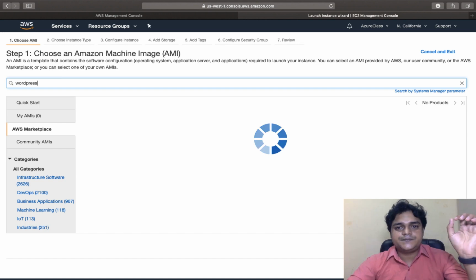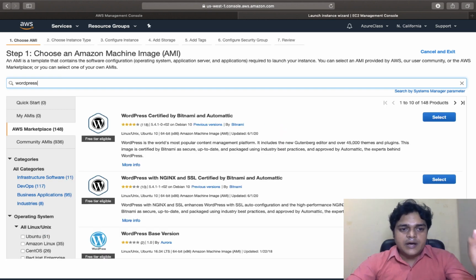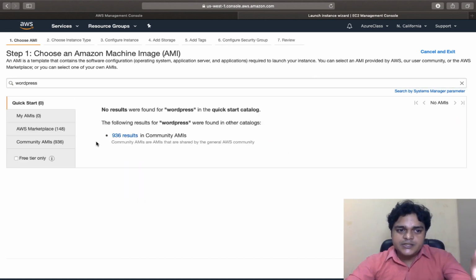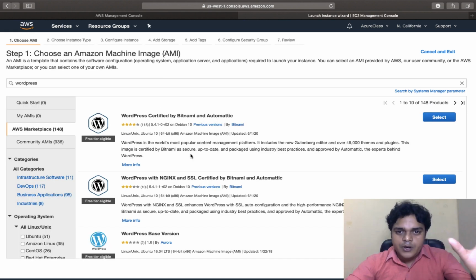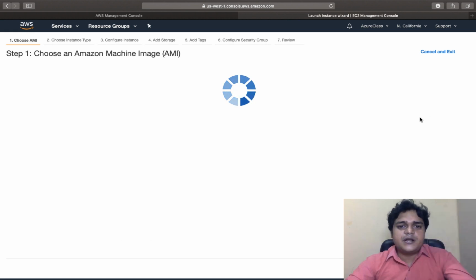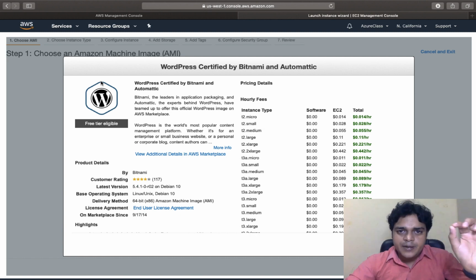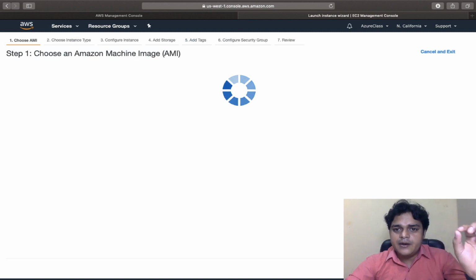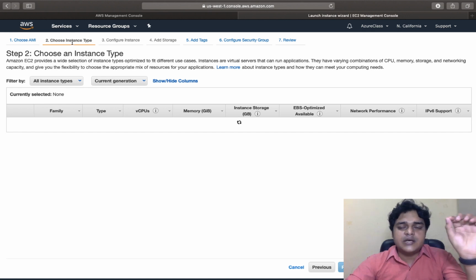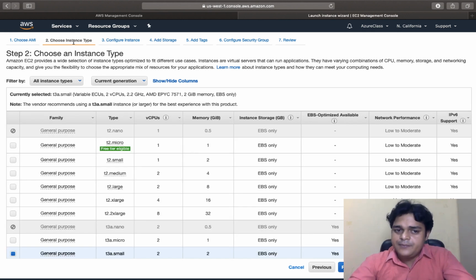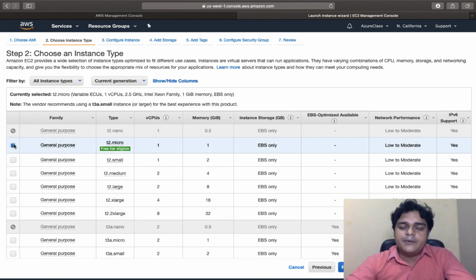And press enter. When you type WordPress, it gives you a lot of images, a lot of templates related to the WordPress server. Just select any one and create your virtual machine. The first option is choose an AMI. In the choose an AMI step, you need to select the operating system, and then you need to choose the instance type. In the instance type, you need to decide the hardware configuration of the virtual machine that you are planning to create.